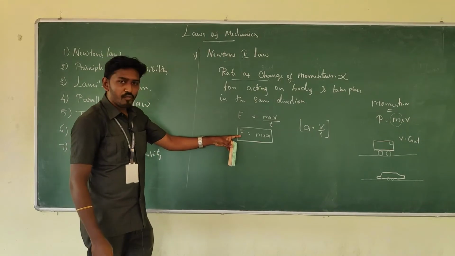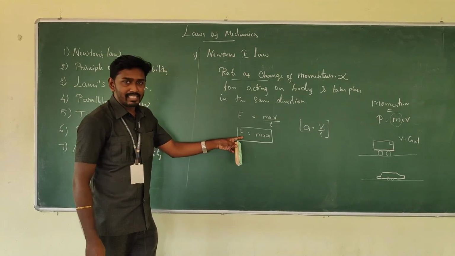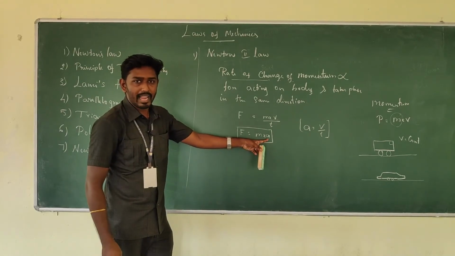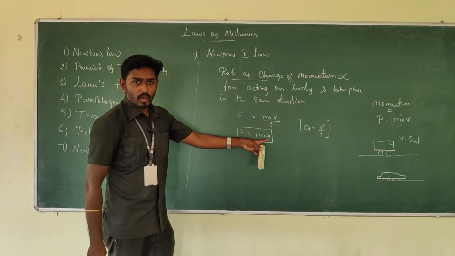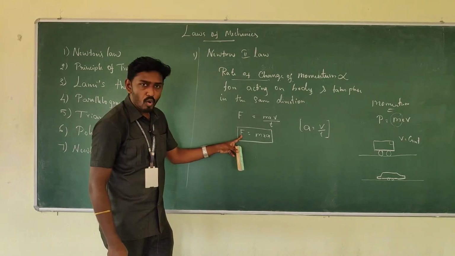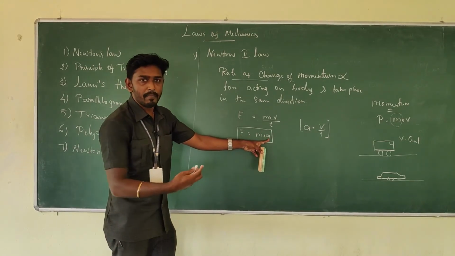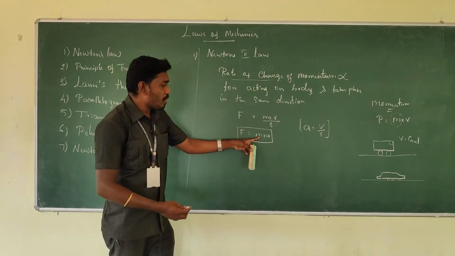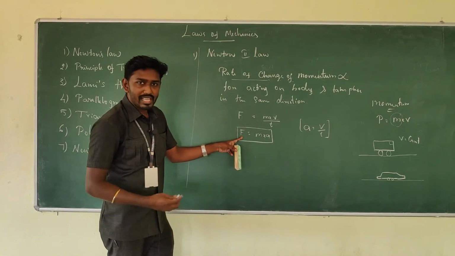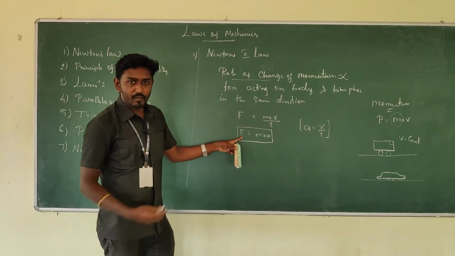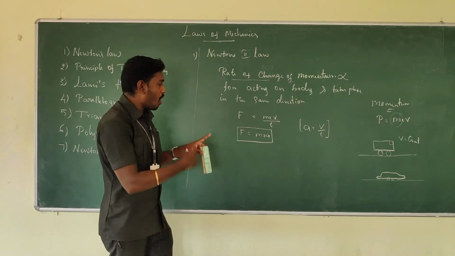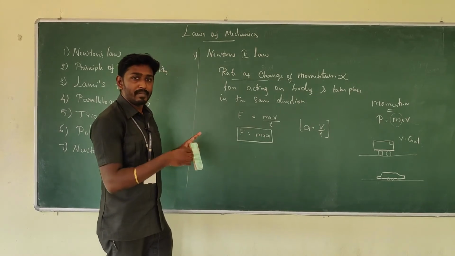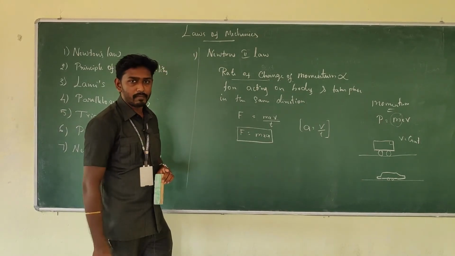It says when the force increases, automatically your acceleration will be high. When you are kicking the ball, based upon the force, your acceleration will be increasing. At the same time, we can say when the mass increases, the force required to push any object will be high. So all the variables here in this format will be directly proportional to each other, right?